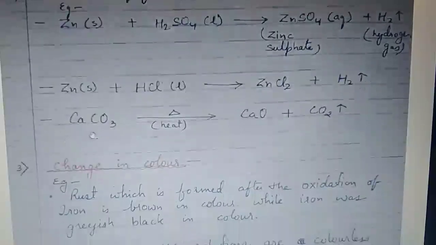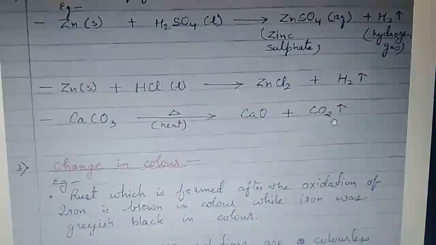Next example, calcium carbonate when heated gives calcium oxide, and evolution of another gas known as carbon dioxide gas takes place. So here you can observe the evolution of gases as new substances.